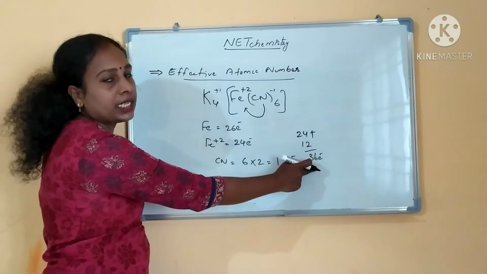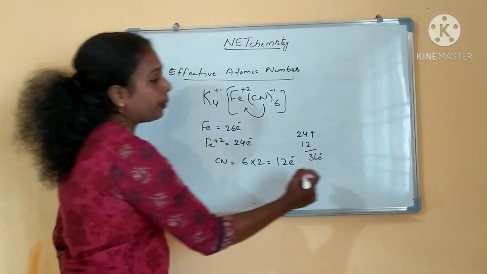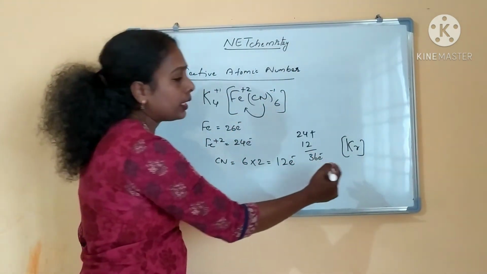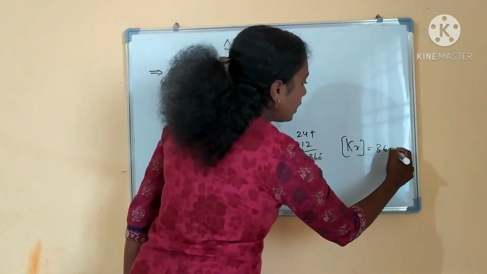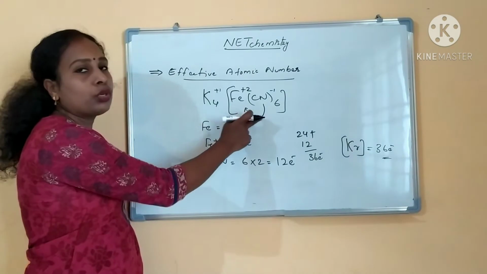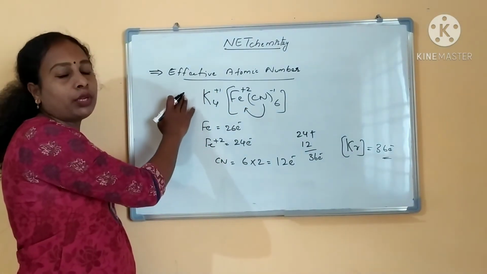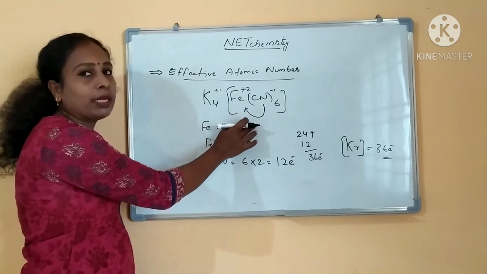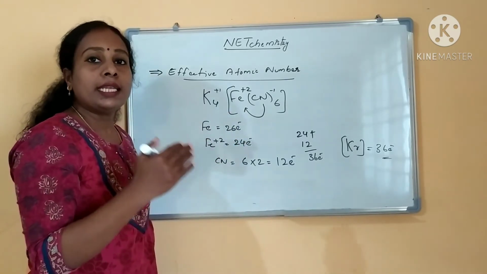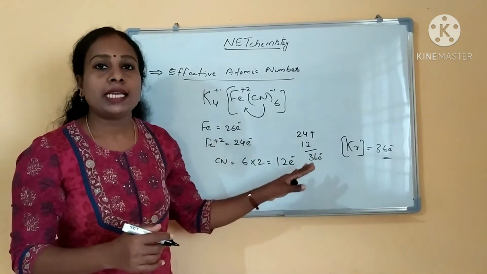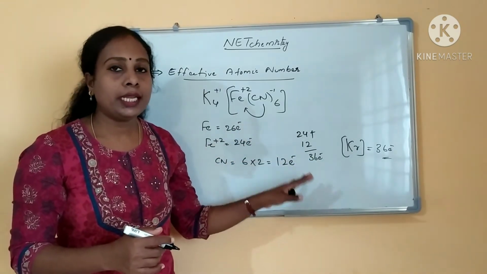Which is the nearest noble gas to iron? Krypton. How many electrons are there in krypton? 36, right? So that many electrons only one metal can accept. That is what the effective atomic number rule says. The metal always tries to attain the nearest noble gas configuration, and then the complex will be stable. That is the EAN rule. Clear?